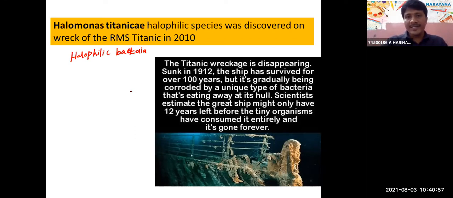They named it Halomonas titanica. It is present in high salt areas and feeds on the ship, so the Titanic is going to disappear within 20 years.